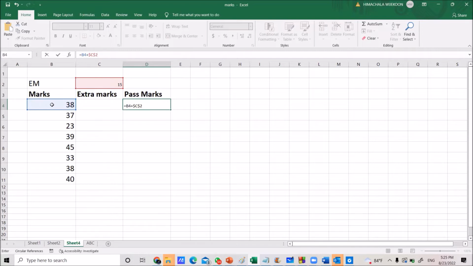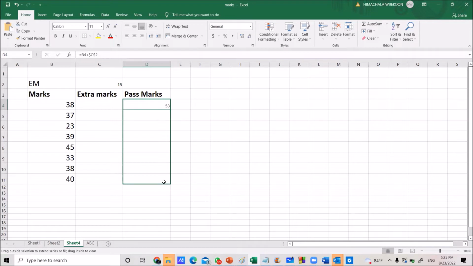Right. Now press the enter key. Once you press enter, you can see the relevant answer here. Now copy it to the rest of the cells. Once you have copied it, what happened? The exact answers are there now. Correct answers are there.